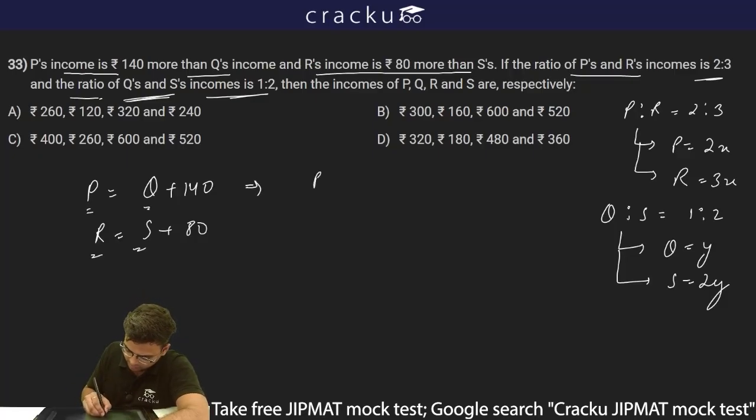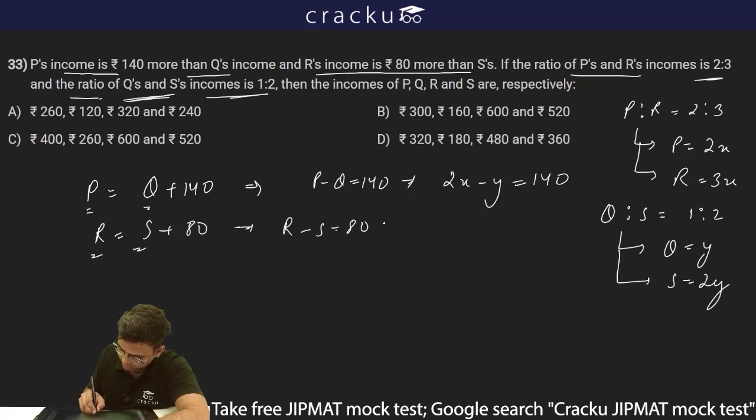First of all, P minus Q is equal to 140. And what is P? P is 2x and Q is y. So 2x minus y is equal to 140. And here I can write R minus S is equal to 80. R is 3x and S is 2y. So 3x minus 2y is equal to 80. So this is my equation number 1 and this is my equation number 2.